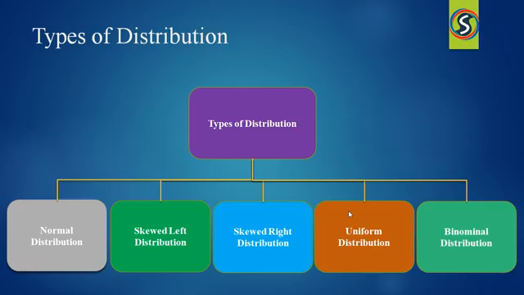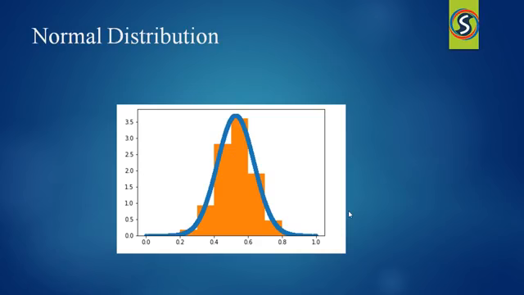The types of distributions are: normal distribution, skewed left distribution, skewed right distribution, uniform distribution, binomial distribution. Let me explain each one by one. Firstly, let me explain about the normal distribution. If we draw a histogram and sharpen those edges, it will appear like a bell curve. I already explained about this normal distribution when we discussed the Gaussian distribution.